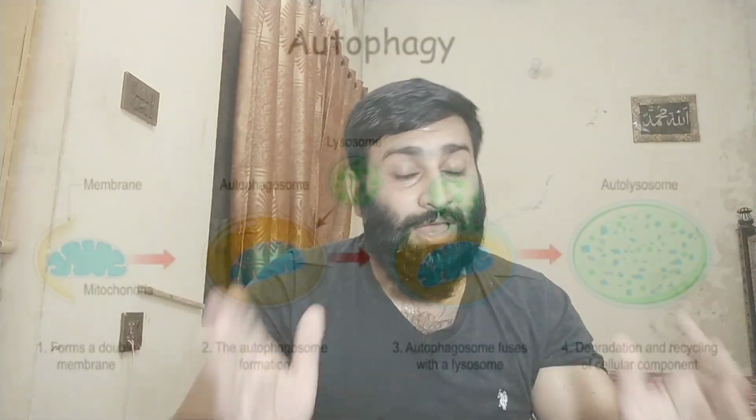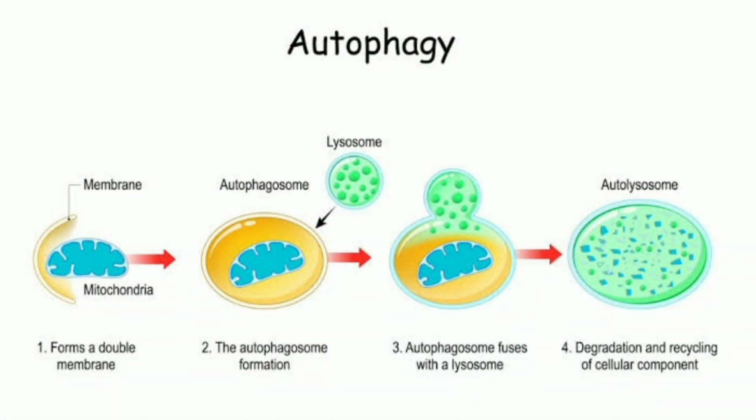In this way, the healthy mitochondria survive and undergo biogenesis, while for the unhealthy mitochondria, mitophagy will occur. The unhealthy mitochondria are recycled to reuse their protein.